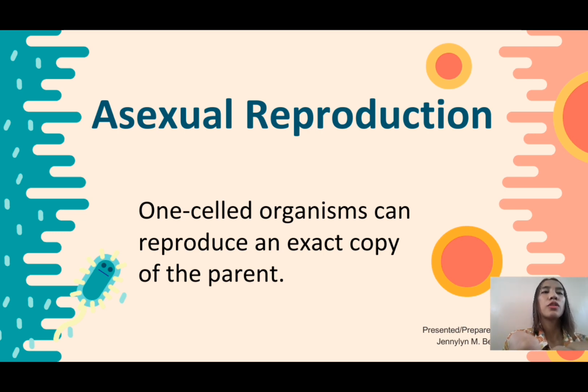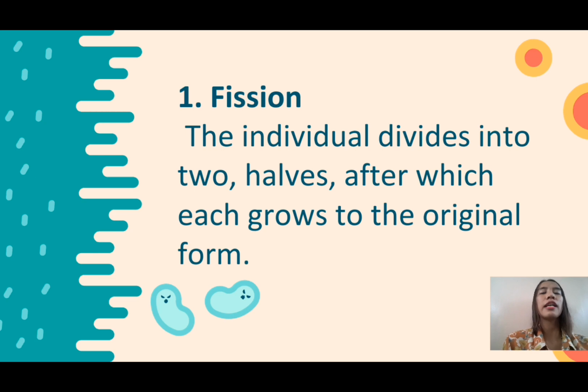Okay, so we have different kinds of asexual reproduction. Fission. What do you mean by fission? Okay, fission means splitting or dividing into two. In fission, in asexual reproduction, the individual or organism divides into two halves, after which it grows to the original form. Very good.